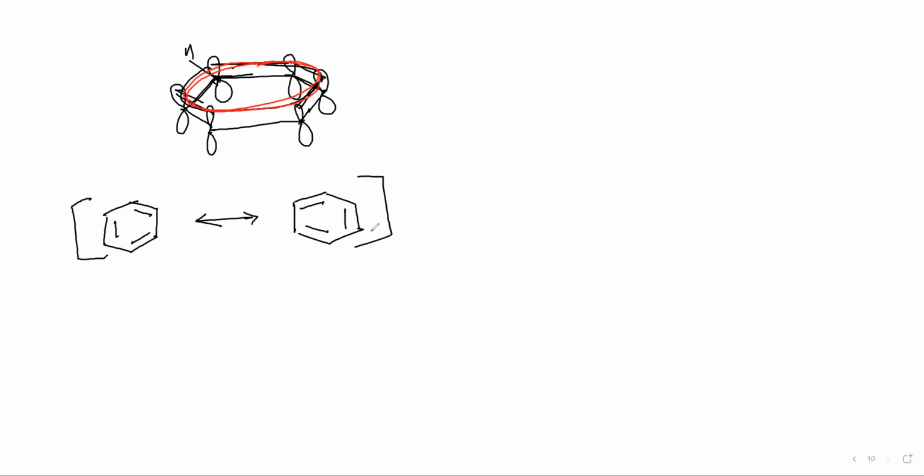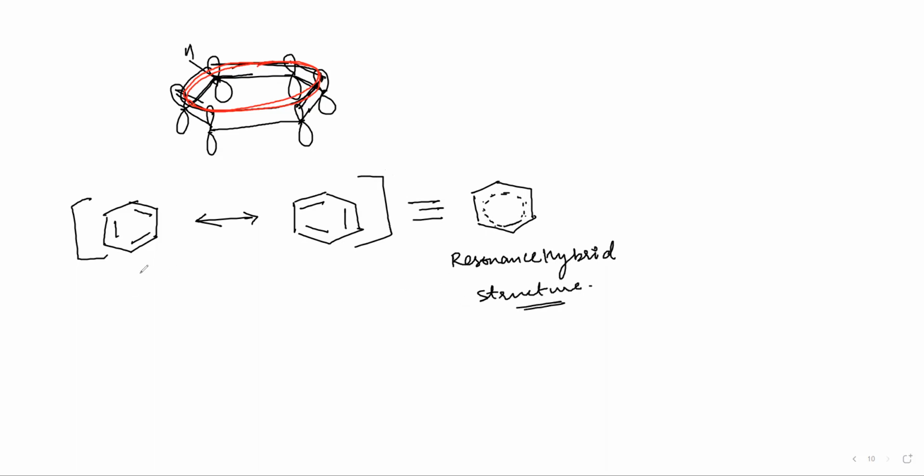As a set, they represent benzene, and the resonance hybrid structure is written as, what is resonance hybrid structure? If I completely mix them both, then I can say that our benzene is something like this, with the delocalization of pi electrons. This is what? This is the resonance hybrid structure. And these are what? These are resonating structures. Okay.